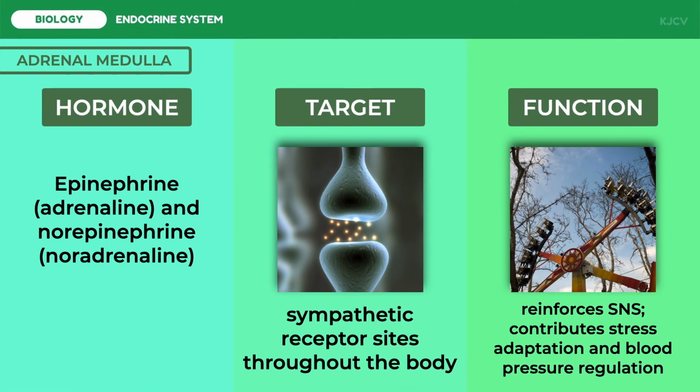Let's now discuss the hormones of the adrenal medulla. Like sympathetic fibers, the adrenal medulla releases norepinephrine, but its most abundant secretory output is a similar chemical messenger known as epinephrine. Epinephrine and norepinephrine are the same, except that the epinephrine also has a methyl group.